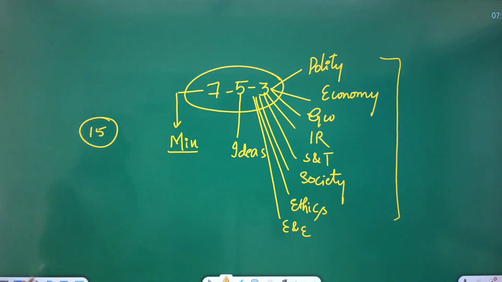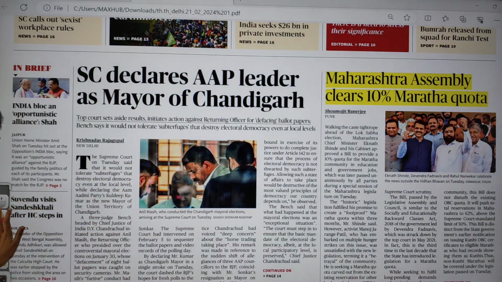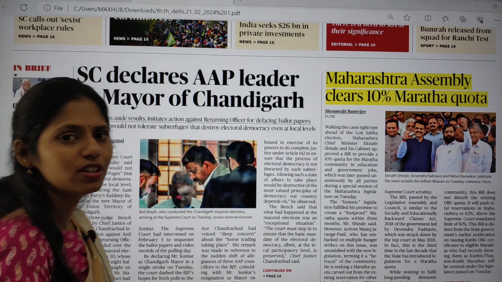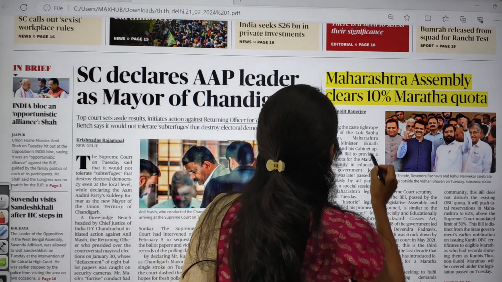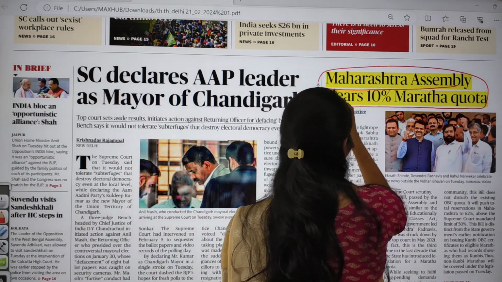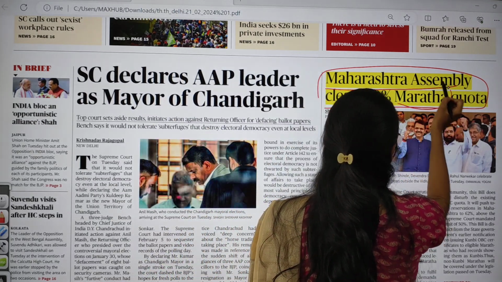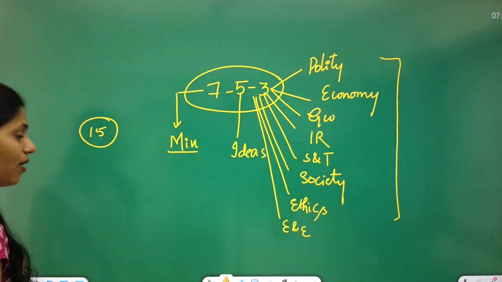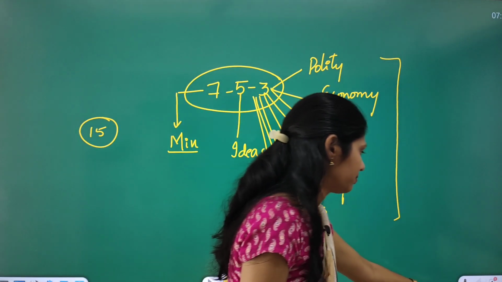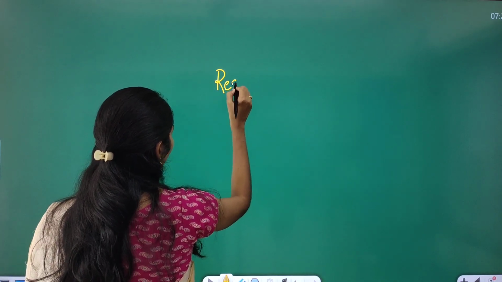Now let us go back to our front page. This is the front page of your Hindu paper today, and the first important article is Maharashtra Assembly clears 10% Maratha quota. So what is the keyword here? That is Maratha, and we have quota. Now let us see some dimensions. Here you have to know about this concept of reservation.